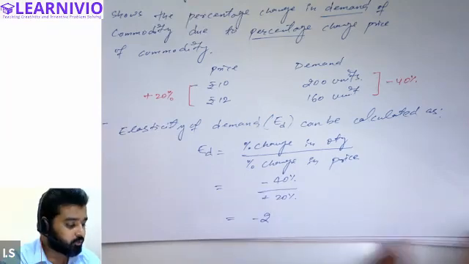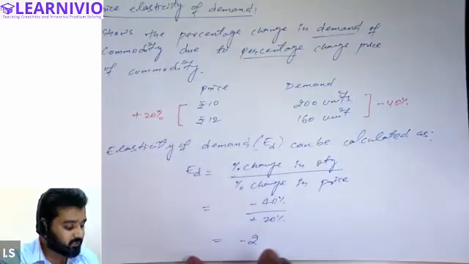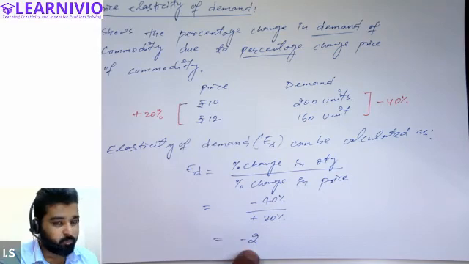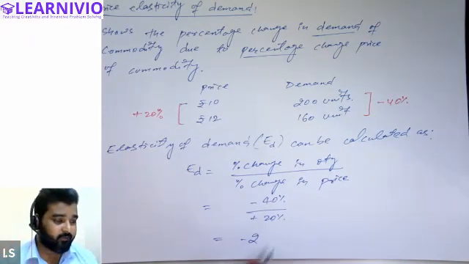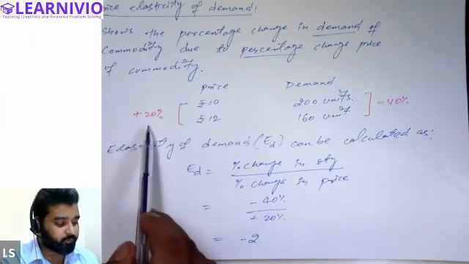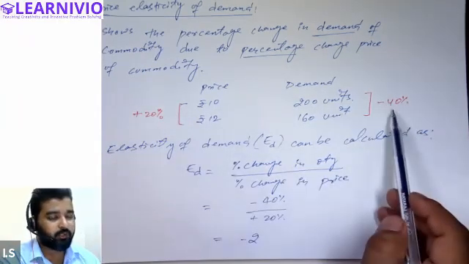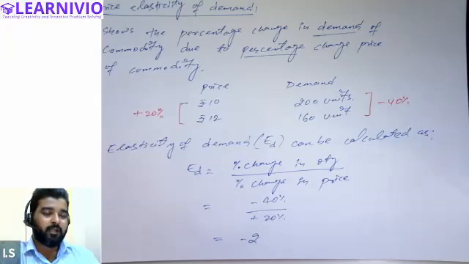All right. So see, this is elasticity of demand. Elasticity of demand is basically 2. What does this indicate? This indicates that when price is increased by 20%, demand changes by 40%. This means that the customer is 2 times sensitive to the price.